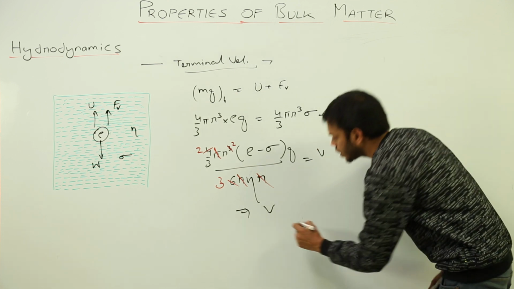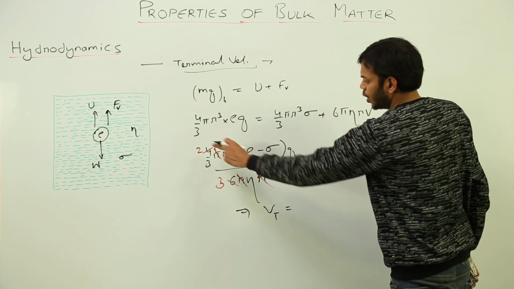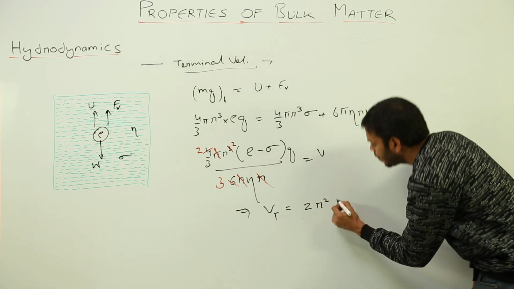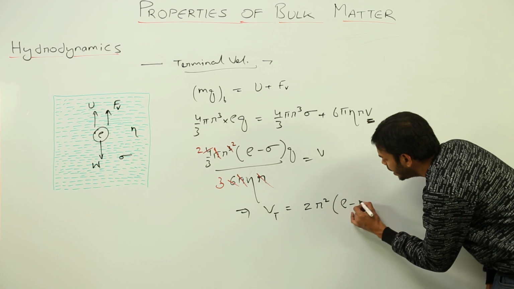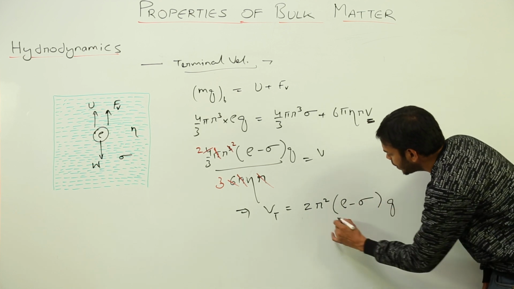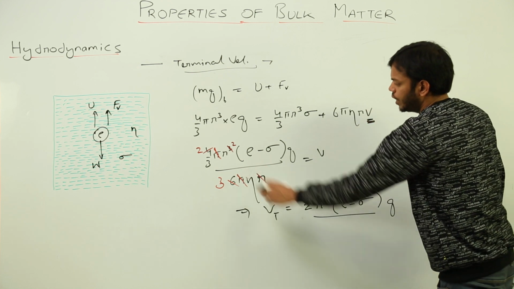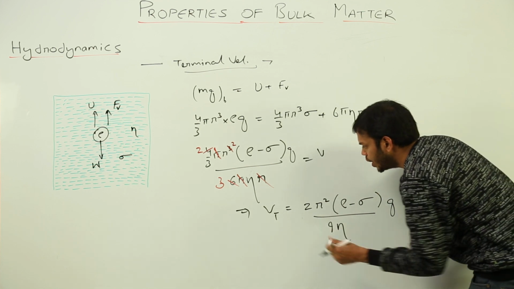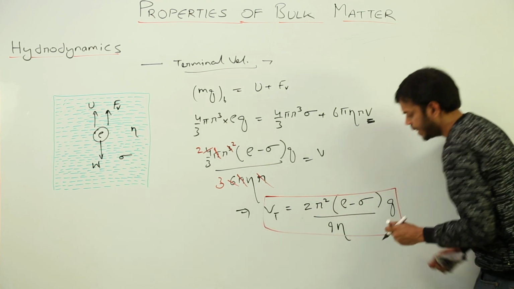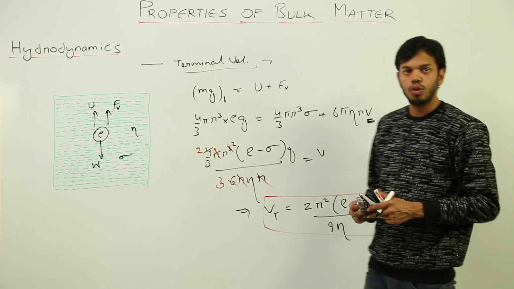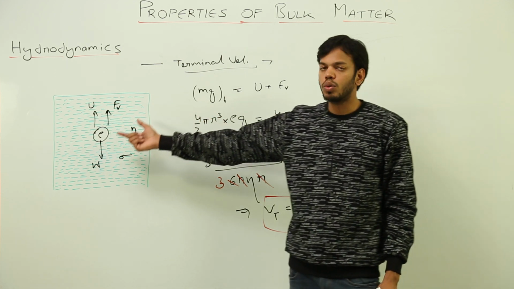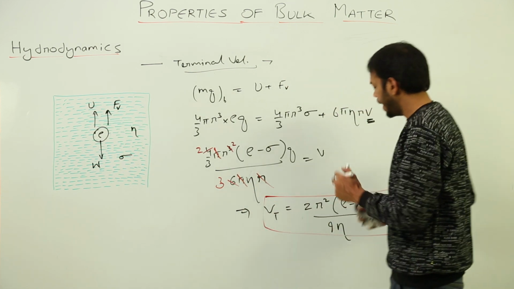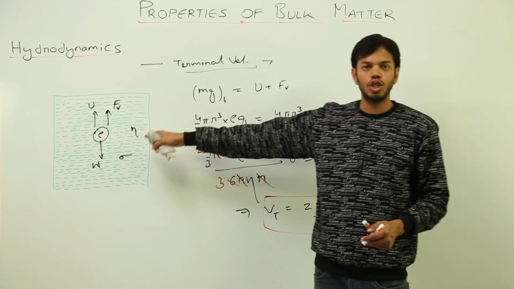So the formula of terminal velocity Vt is equal to 2r square, times the difference in the density of the body and the fluid in which it is passing through, times gravity, upon 3 into 3, that is 9, times viscosity. So it is very clear from this formula that the terminal velocity is directly proportional to the radius raised to power 2, that is the size of the body. It is also inversely proportional to the viscosity of the medium.